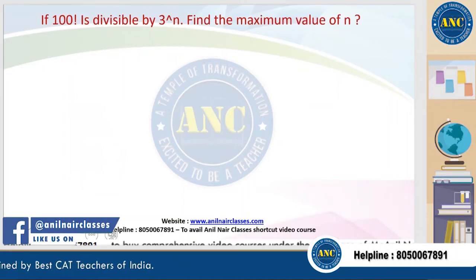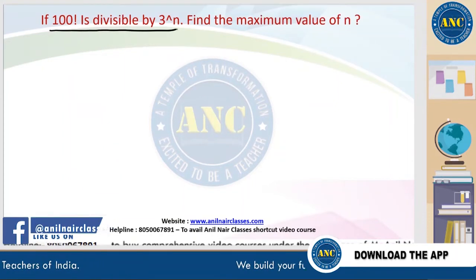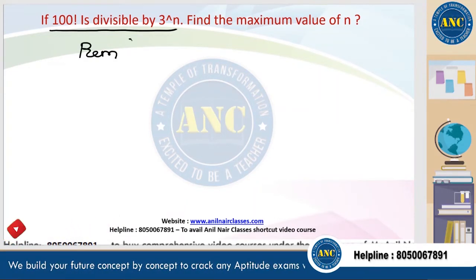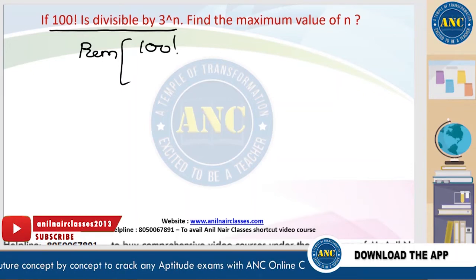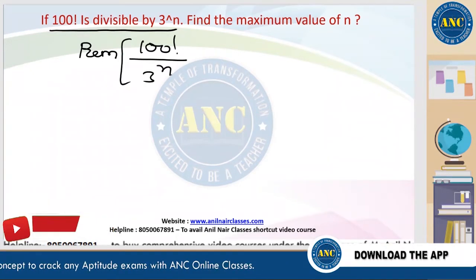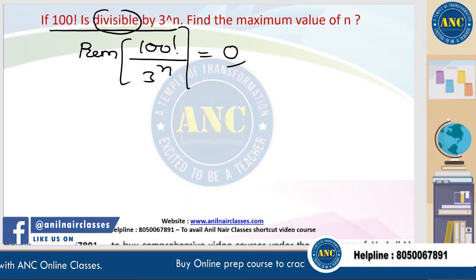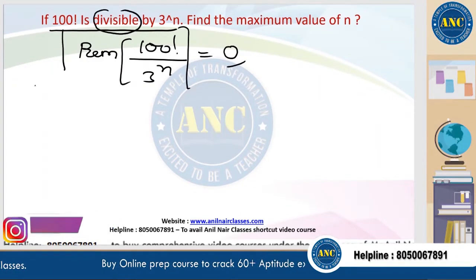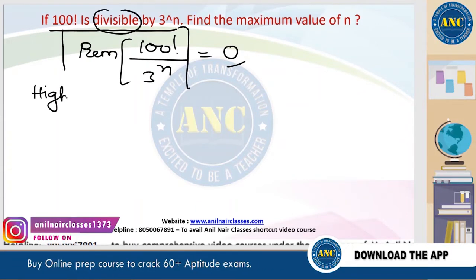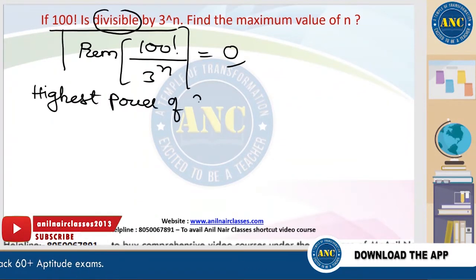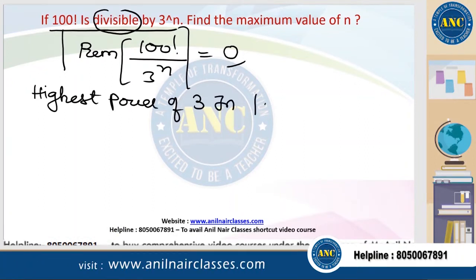Next one. The same question can also be asked like this. 100 factorial is divisible by 3 power n. That means the remainder when 100 factorial is divided by 3 power n is 0. Divisible means remainder should be 0. This is nothing but asking what is the highest power of 3 in 100 factorial. Both are similar questions.